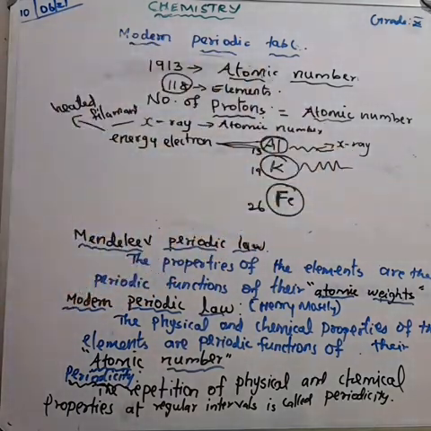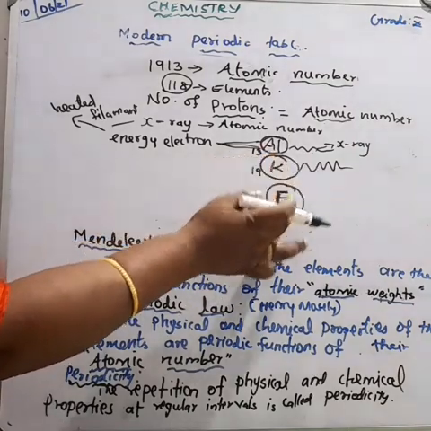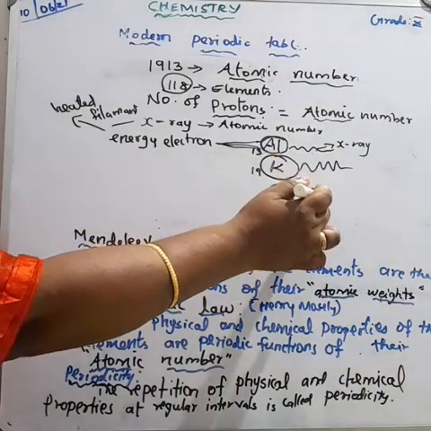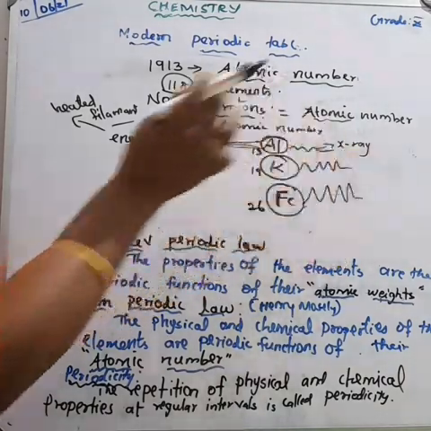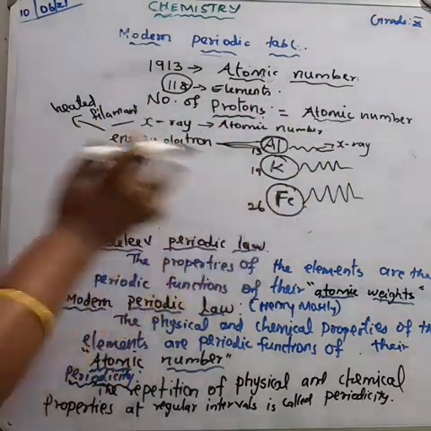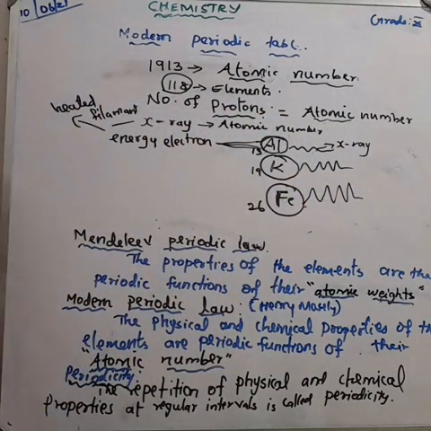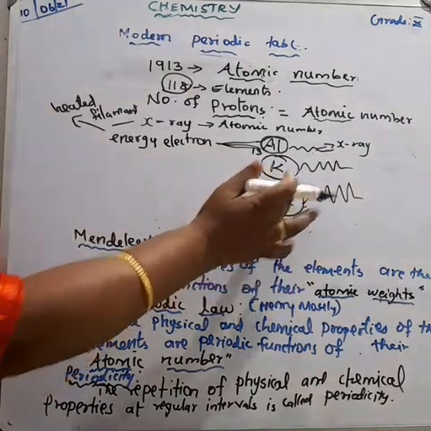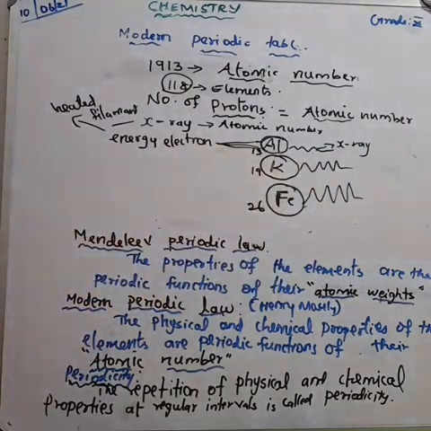When comparing potassium and iron, potassium released the lower frequency of X-ray, and iron released high frequency X-rays, more rays released from the iron. Understood?